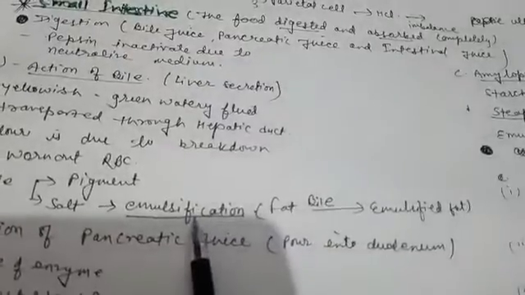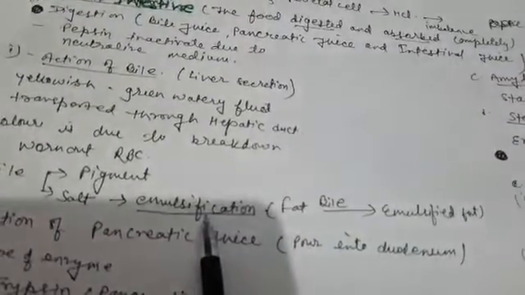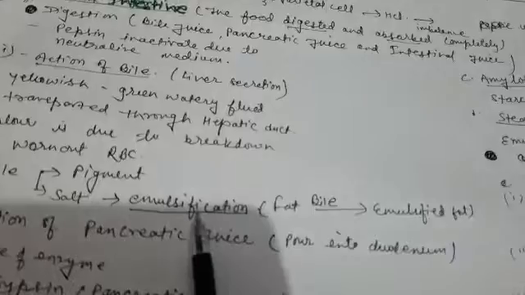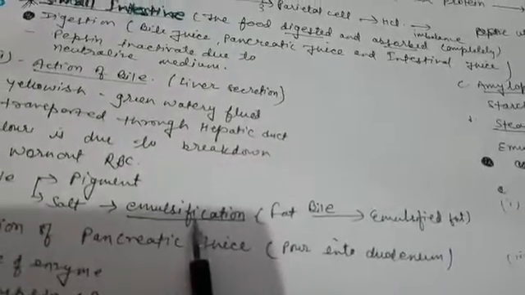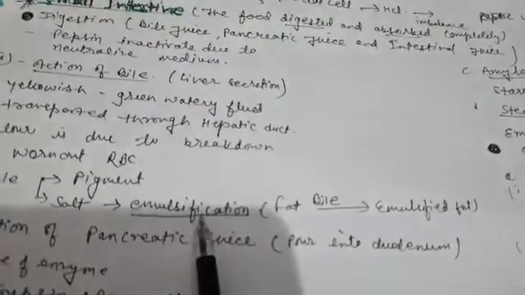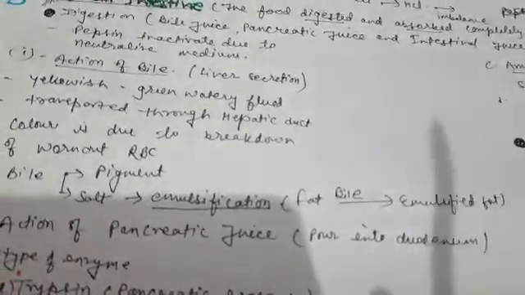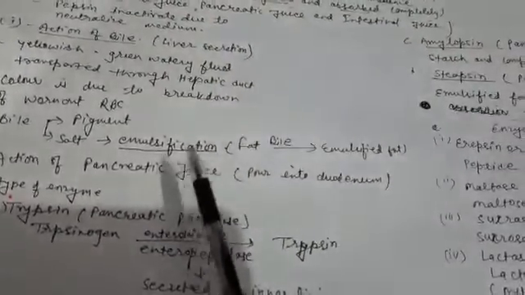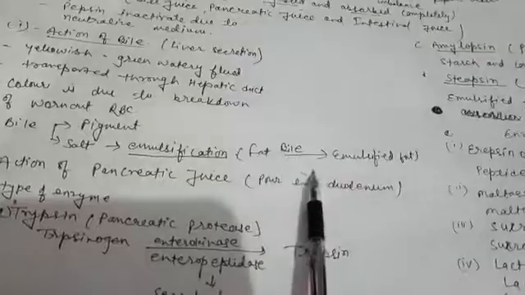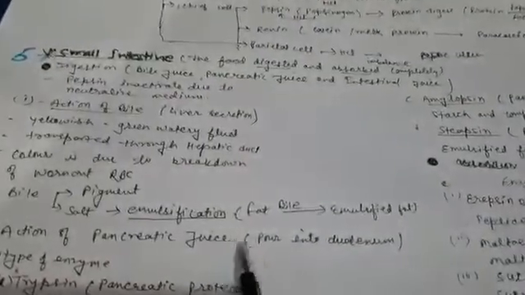So, what is the process of emulsification? The process in which a fat globule or oil droplet is converted into small globules is called emulsification. Now the food, which is the acidic chyme, is converted into alkaline chyme, because the medium needs to be alkaline for the action of the different enzymes present in the different juices.